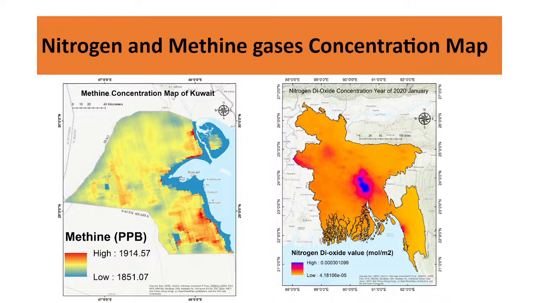Okay, so basically for this type of analysis or monitoring of different gases, methane, nitrogen dioxide or carbon monoxide, we can easily access the information from the Google Earth Engine using the Sentinel-5 satellite imagery. This time we use the Sentinel-5 satellite imagery and show you how we can easily use it to make this type of map and also a time series chart, how to download the data in a CSV file, and how to calculate the total emission of nitrogen dioxide or methane for any specific region.